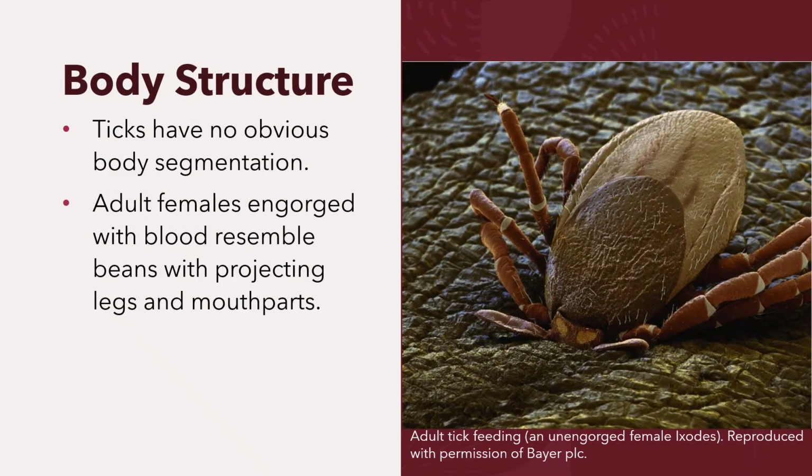In terms of the body structure, ticks have no obvious body segmentation, and the adult females engorged with blood resemble beans with projecting legs and mouth parts as shown in the diagram. They also vary in size according to species, life cycle phase, and stage of engorgement, but unfed adult females are typically some 0.5 centimeter in